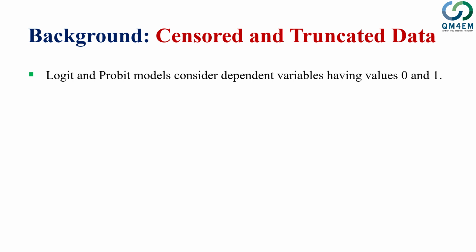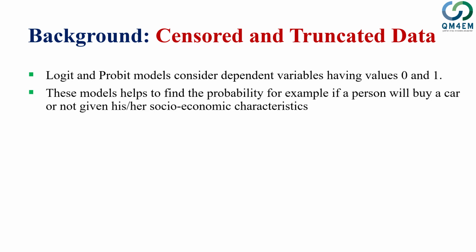A small background. When we think about logit and probit models, we said that the dependent variable has a possibility of having 0 and 1 values only. And we also know that in these kinds of models, we can find the probability of whether a person will make a decision yes or no, keeping in mind their socioeconomic characteristics.